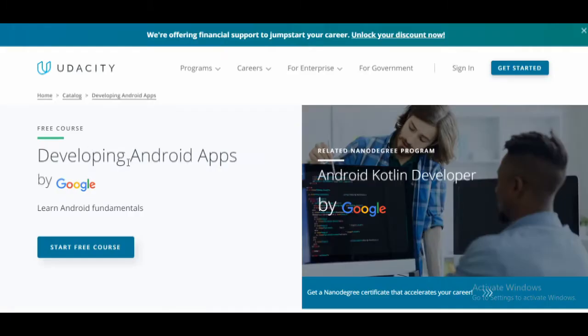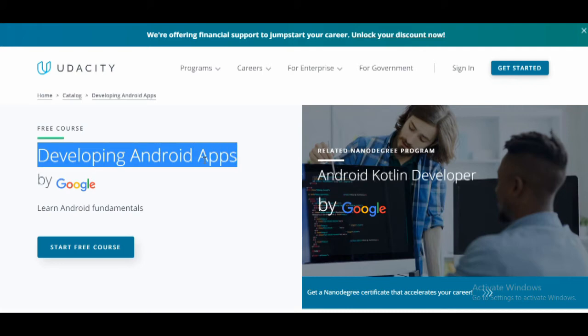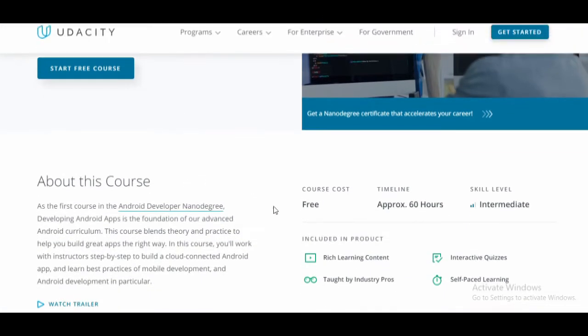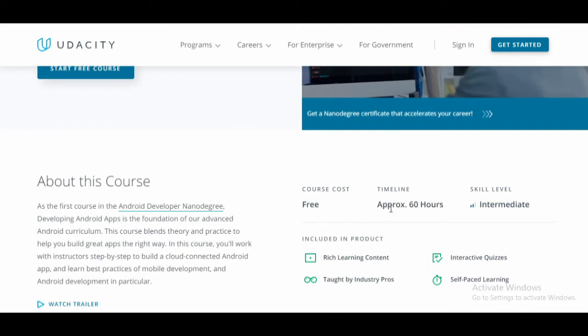The third course that I will suggest is Developing Android Apps. This is the course offered by Google. This course is absolutely free. You will get 60 hours of videos, and this course is intermediate level. If you know the basics of Android app development, then you can choose this course. It is absolutely free. You will not get a certification.